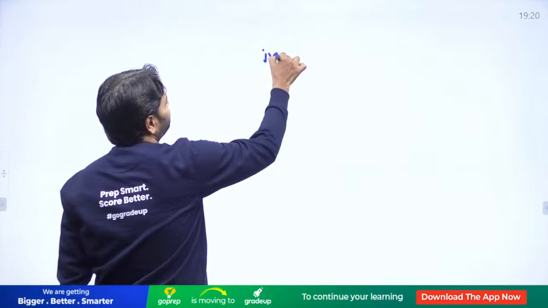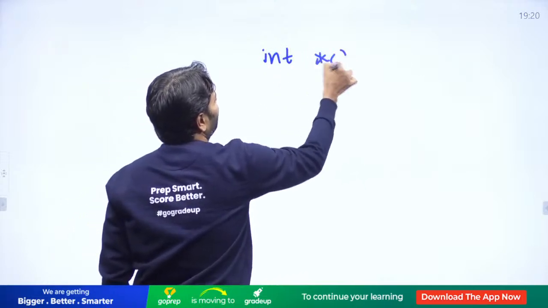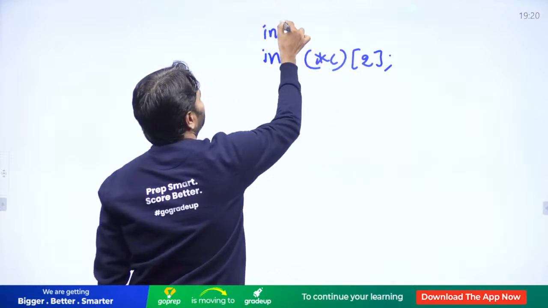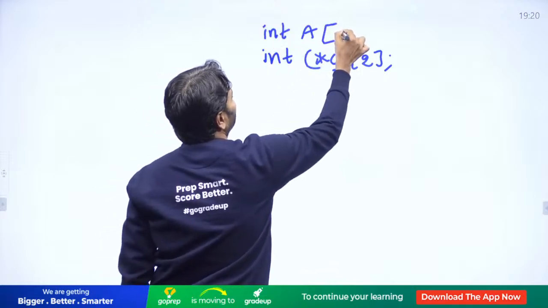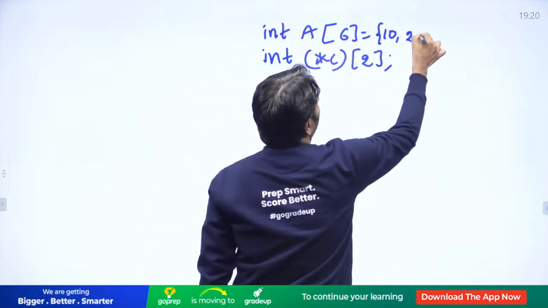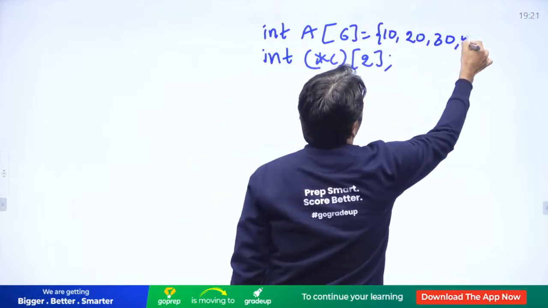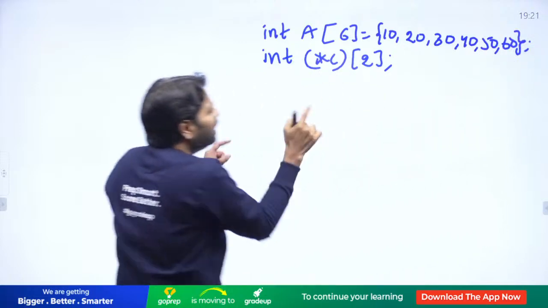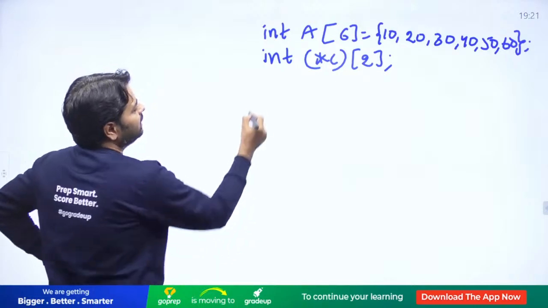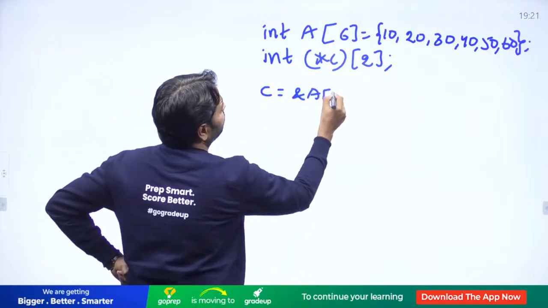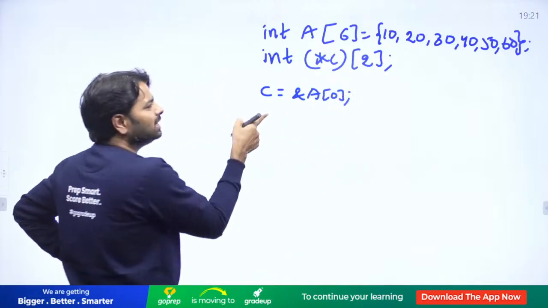Okay. Int star C of 2. इससे पहले कुछ और ले लेते. Int A of let's say 6. दिखाना पड़ेगा इसको 10, 20, 30, 40 and 50, 60. Now look at the layouts to understand the fact. Here I am going to assign C is equal to address of A of 0. It's fine. Warning comes, but it's fine.